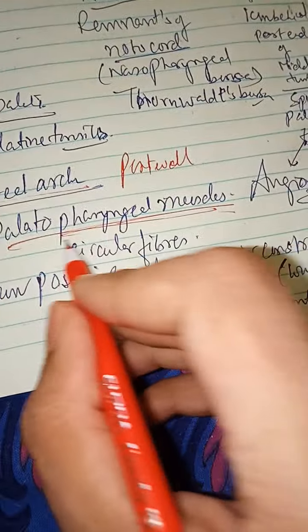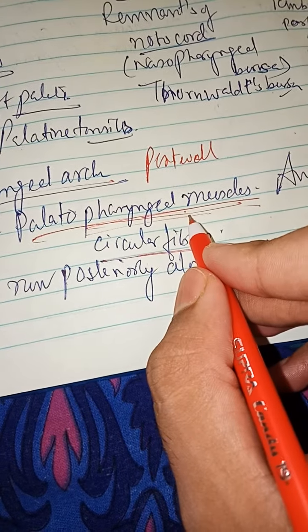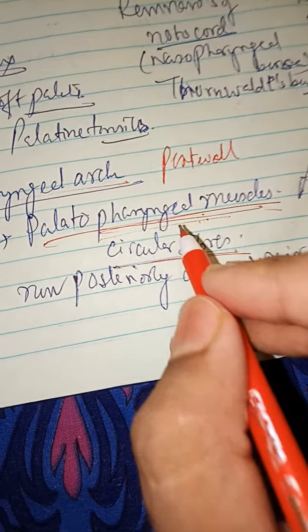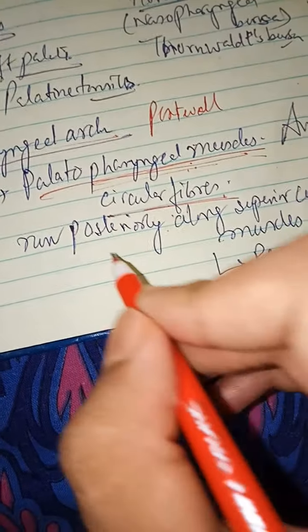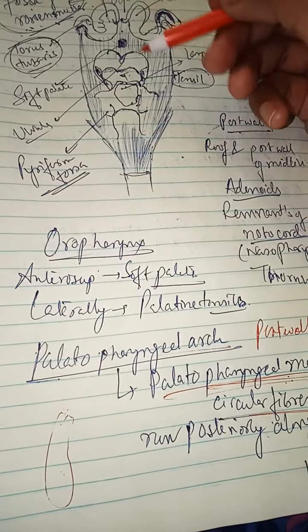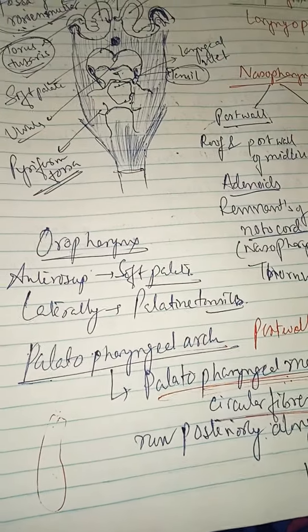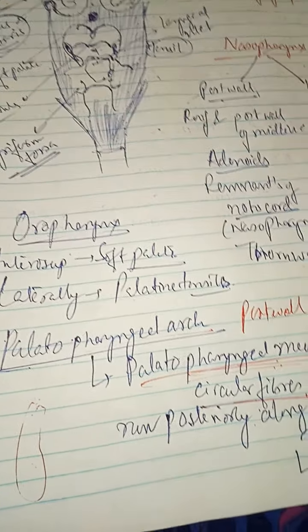Now, these palatopharyngeal muscles have some circular fibers. Basically, this is a longitudinal muscle, but it contains circular fibers which go posteriorly to the superior constrictor muscle. So the superior constrictor muscles have circular fibers. These circular fibers go along with the lower fibers of the superior constrictor muscle to form Passavant's ridge. So what is the importance of this Passavant's ridge?